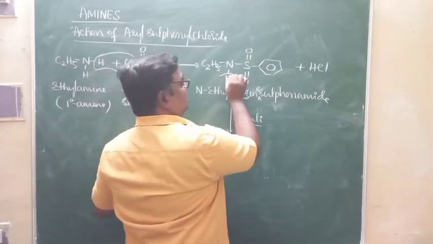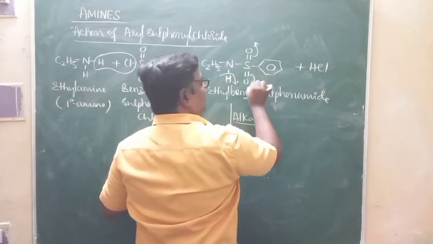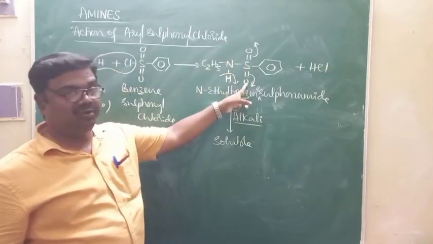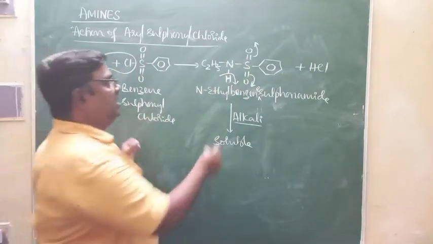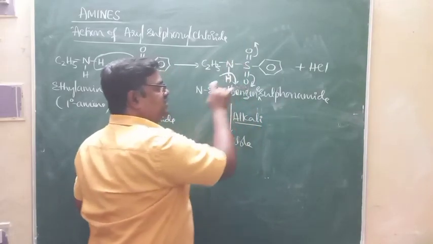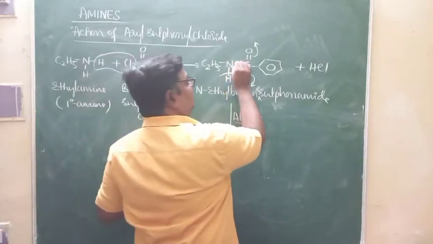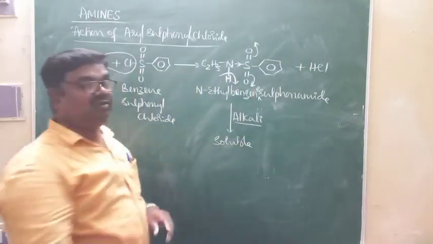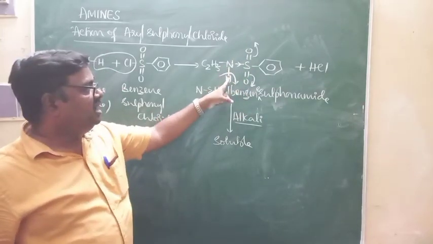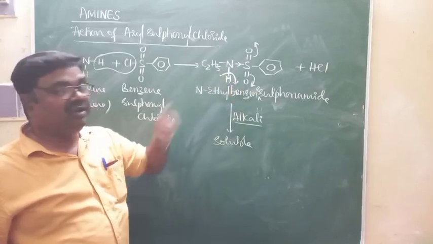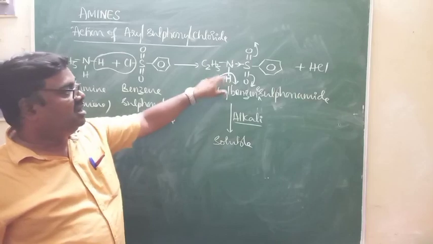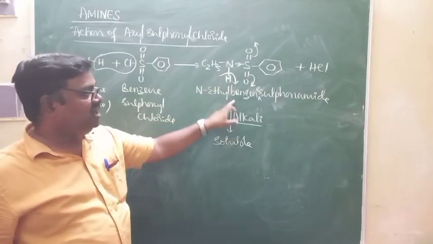Why is this hydrogen acidic? Due to the electron withdrawing effect of S double bond O groups. There are two S double bond O groups. They are electron withdrawing. Thereby, the NH bond strength decreases. NH bond becomes very, very weak. The electron density is completely moving towards the S double bond O group. Hydrogen can be removed in the form of H+. Therefore, it is acidic. Due to the presence of acidic hydrogen attached to the nitrogen, this compound is soluble in alkali.